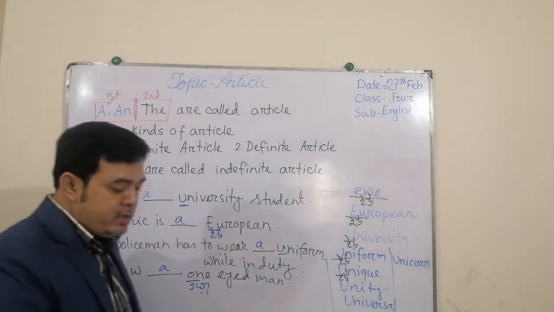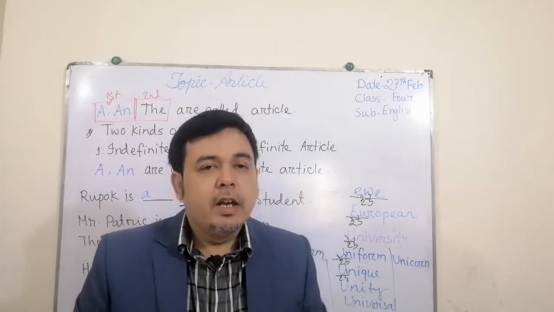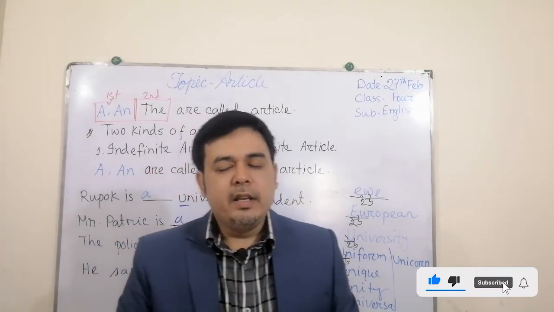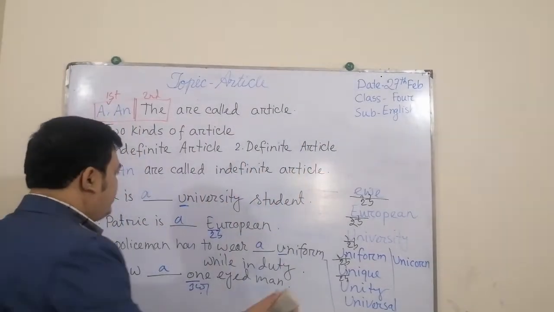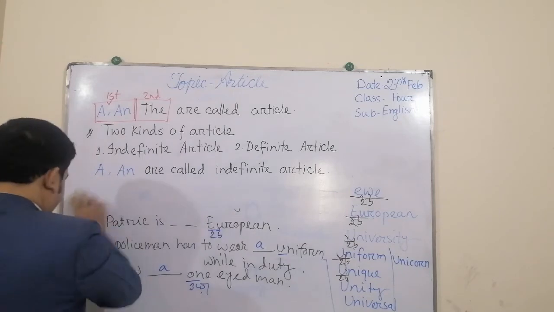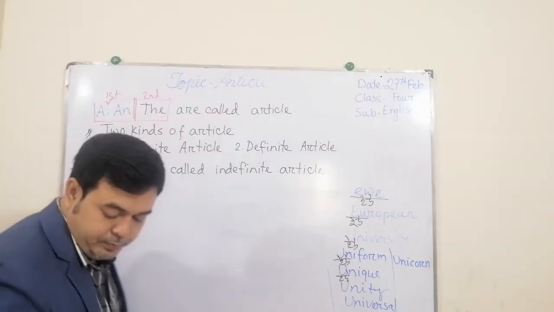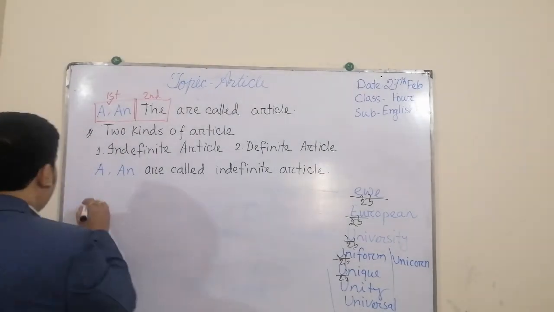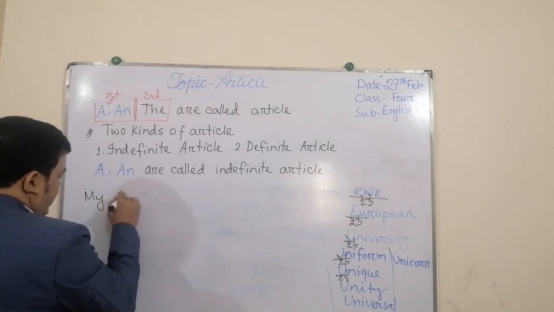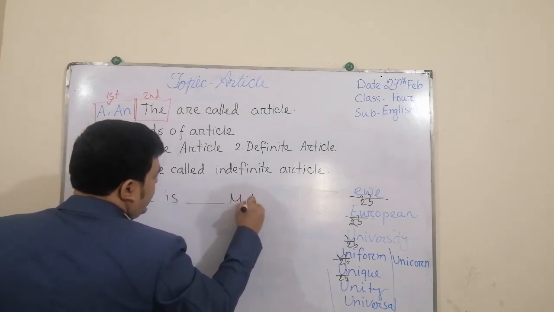So my dear students, I hope that all these things become very clear to you. I repeat the rules, and I have to give another example for you that is also important. For example, my mother is dash M-A.